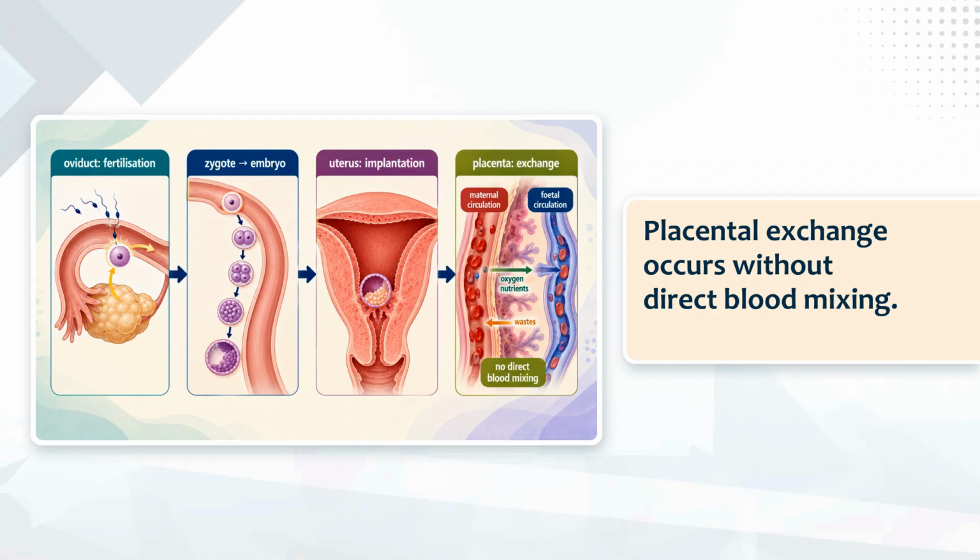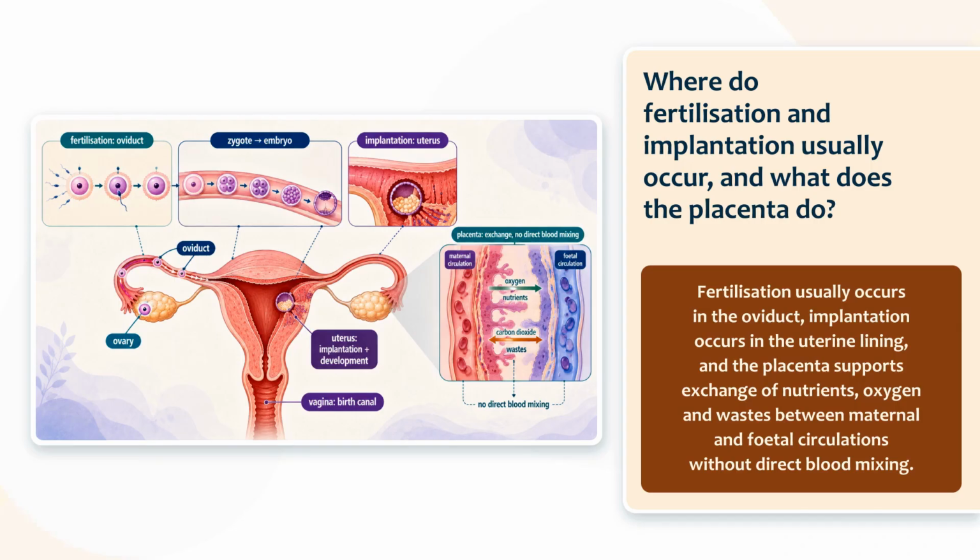Placental exchange occurs without direct blood mixing. Oxygen, nutrients, and wastes move across an exchange boundary. Use the two location labels and the placenta inset. Where do fertilization and implantation usually occur, and what does the placenta do?